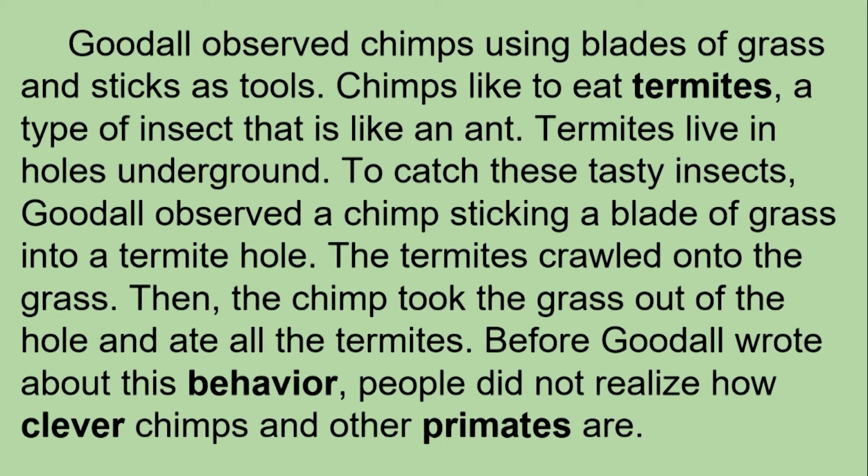The termites crawled onto the grass. Then the chimp took the grass out of the hole and ate all the termites. Before Goodall wrote about this behavior, people did not realize how clever chimps and other primates are.